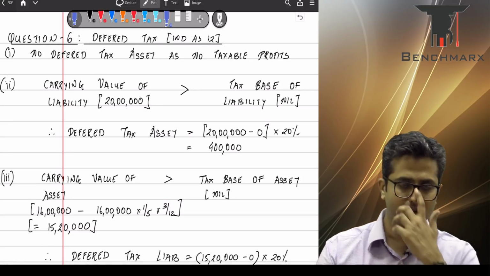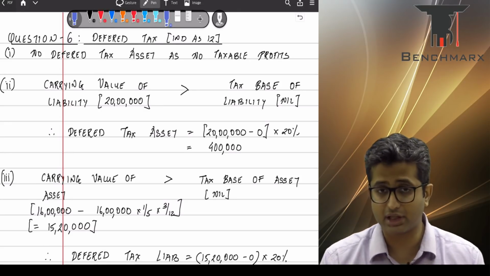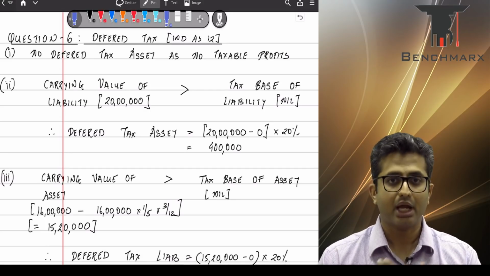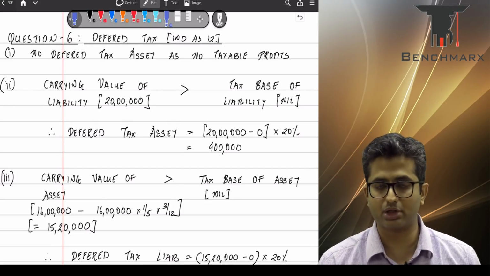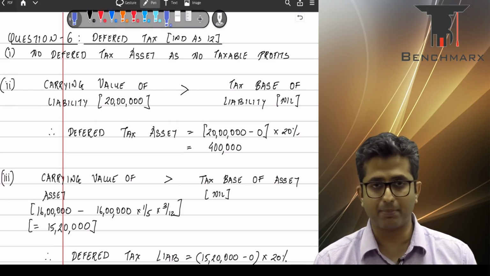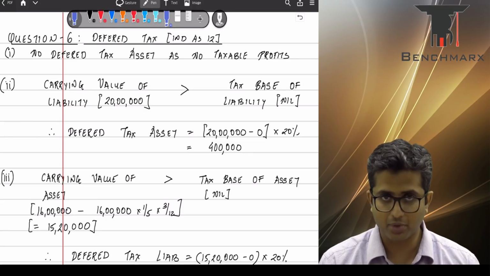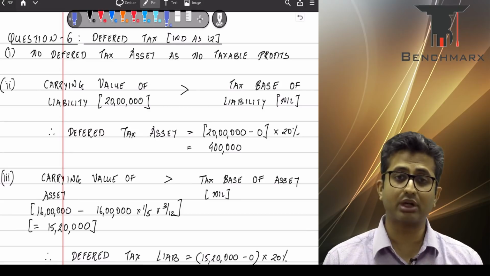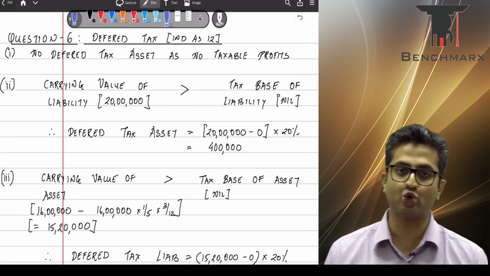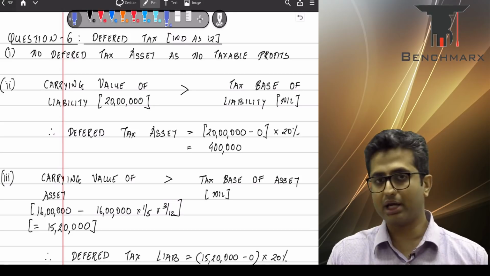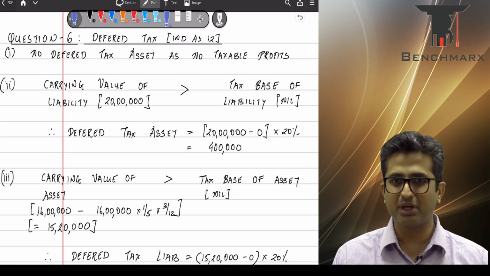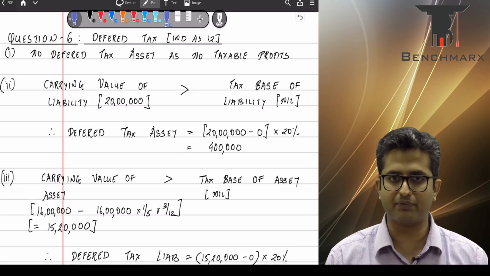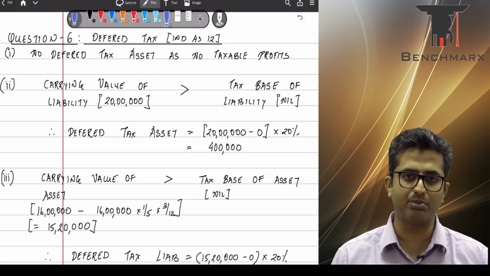In the given situation, you have been quite clearly given that there are carry forward losses. However, the company does not foresee enough taxable profits in the future years. In absence of any temporary differences, in absence of taxable profits and no information given on any tax strategy, in which case you cannot recognize a deferred tax asset because you do not have sufficient profits against which you can utilize those assets. So this would be recognizing an asset for which you might not even get any future economic benefit. So in the first case, no deferred tax asset can be created.